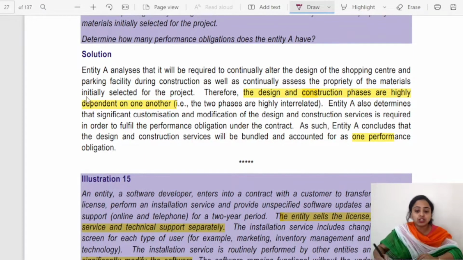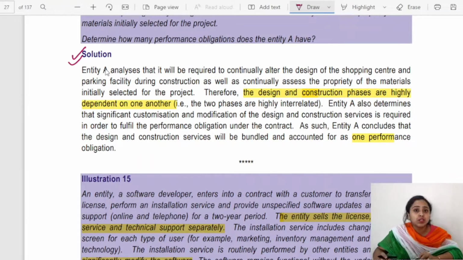Please see the solution. If you are preparing for the ICAI, do read the solution and observe the writing pattern. See, the design and construction phases are highly dependent on one another and therefore should be considered as one single performance obligation. Despite the fact that standalone selling price can be allotted to them, and despite that in general they are sold separately.